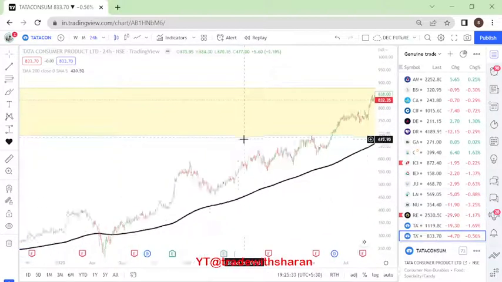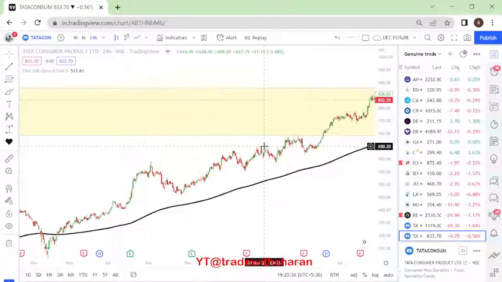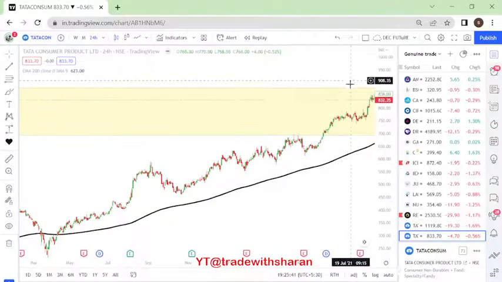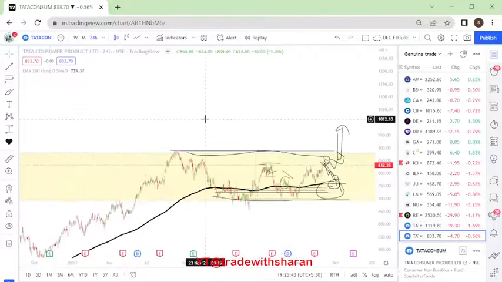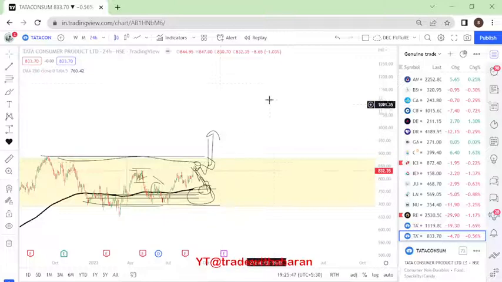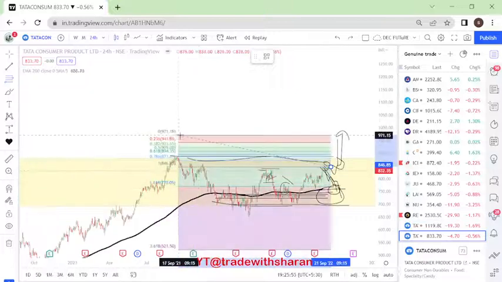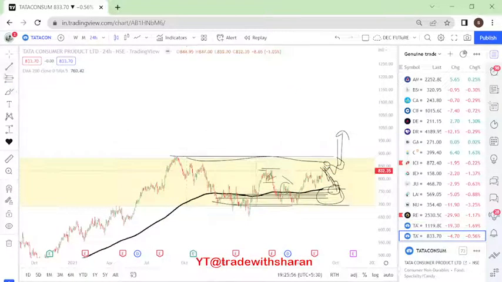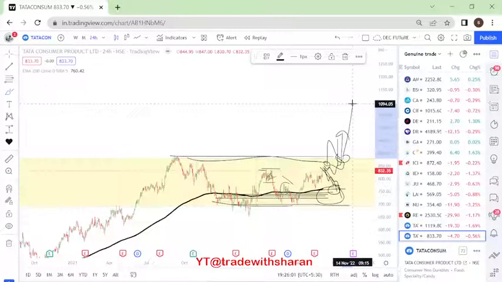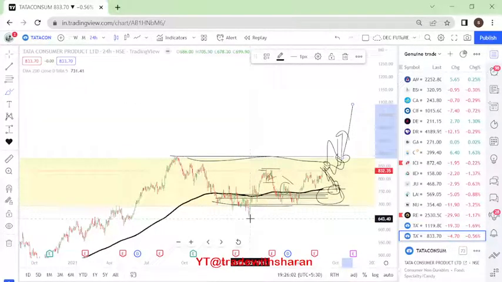For example, here also, if you see, this was your all-time high, right? It comes here, comes down, does a little action, then it starts moving up. Here also the same thing will happen, right? This was all-time high, it will act 2-3 times, and then the 4th time it will immediately jump out. So if the price moves up straight away the first time tomorrow, you will not take a trade, because we want it to come down, take a support, and then go into it, right? This is for Tata Consumer.